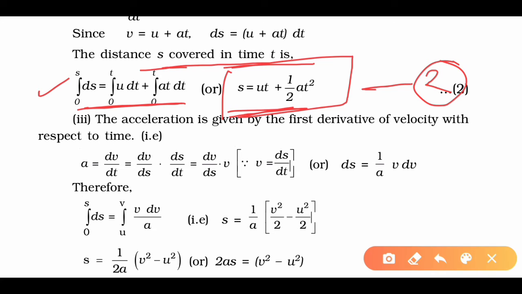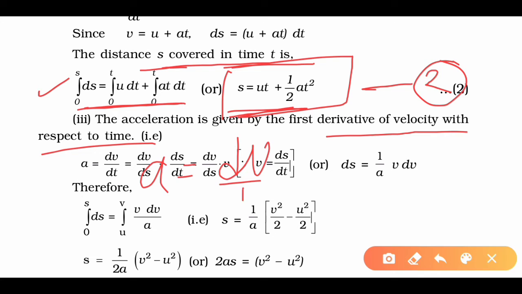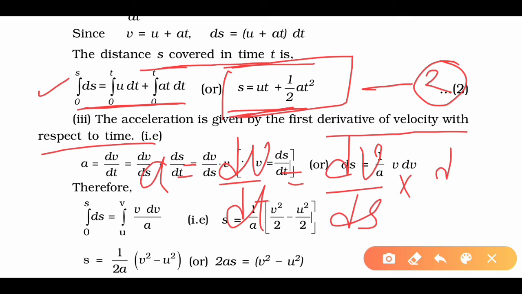The acceleration is given by the first derivative of velocity with respect to time, that is denoted by a equals dv upon dt. That means a equals dv upon dt, or we could write it like this: a equals dv upon ds into ds upon dt. Got it?